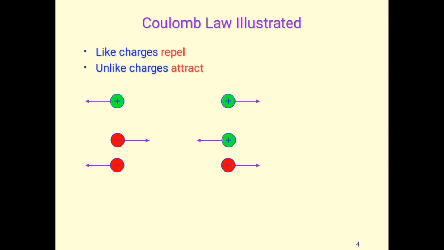On the top line, two similar positive green charges are repelling each other. In the second line, one positive and one negative charge are attracting each other, as the directions of the arrows are opposite. In the last diagram we have similar charges and the arrows point in opposite directions, so they are repelling each other.